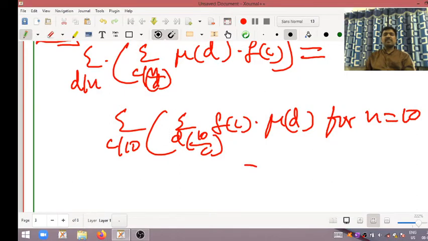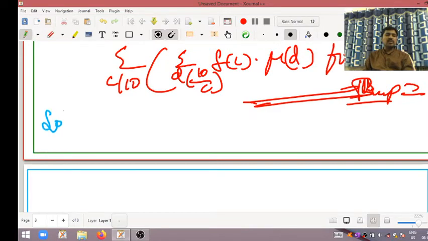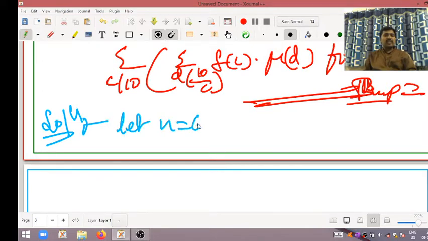This is a very important one. See here, solution part, my dear students. Here, let n is equal to 10.